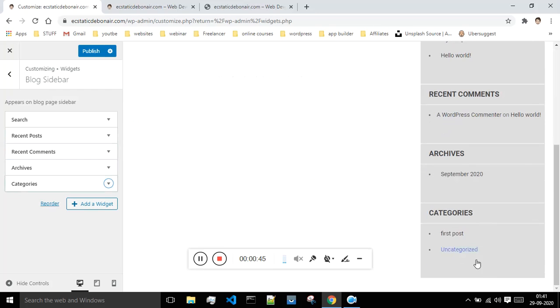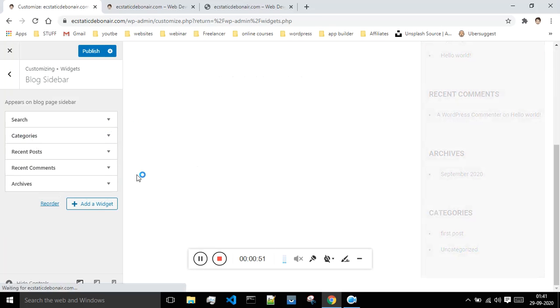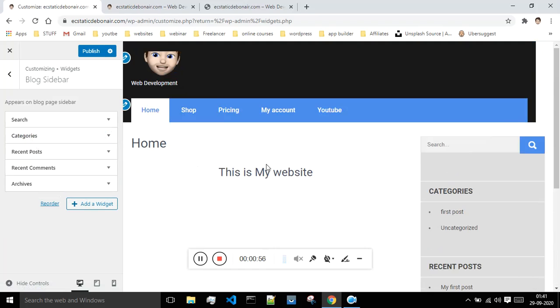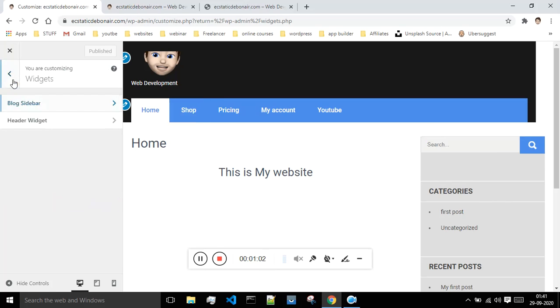Okay, so now it's gone. So basically this is how you can do things. You can rearrange the menu the way you want, and once you are done making the changes, just say publish, and all those changes will be replicated over here. And next is the header widget. So basically this is our header part. Whatever changes you want to make over here, you can do that from this place.